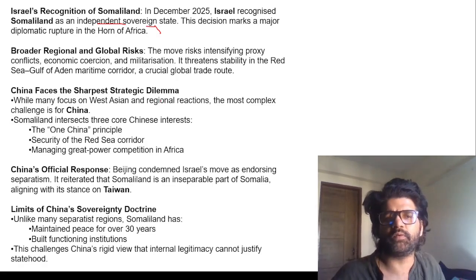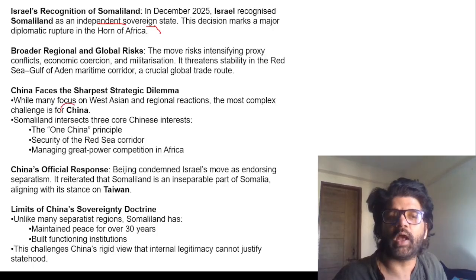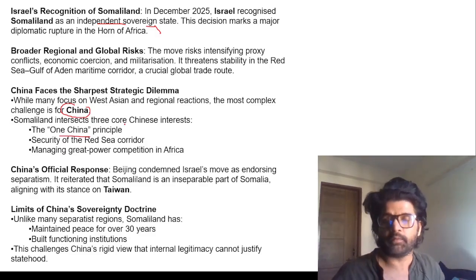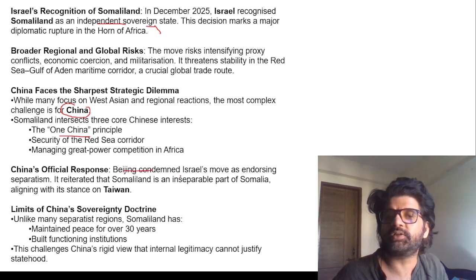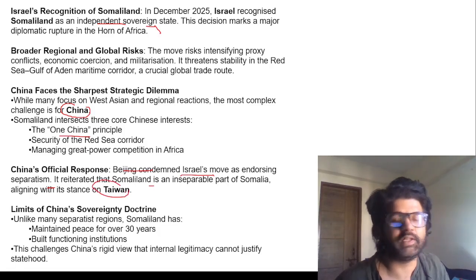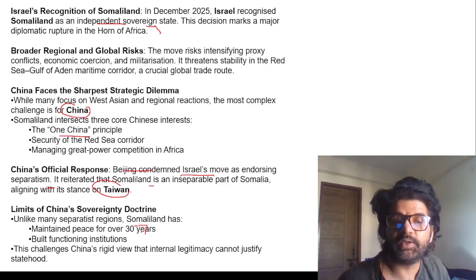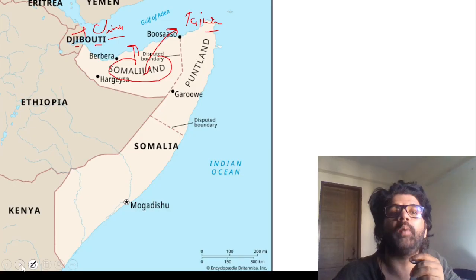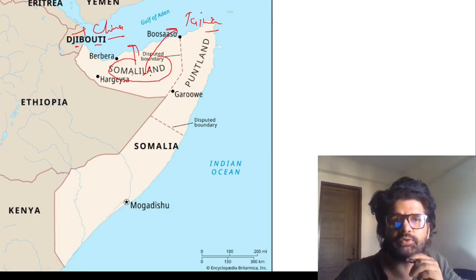So many focus on the West, and again you can see the challenge is for China. Why? Because it intersects China's one China principle, because Somaliland has sent its dignitaries to Taiwan, which China does not like. Beijing has condemned Israel's move as endorsing separatism. Somaliland is an inseparable part of Somalia, as Taiwan is an inseparable part of China. Unlike many separatist regions, Somaliland has maintained peace. The condition is much worse in Somalia than in Somaliland. Keep a tab on Somaliland.